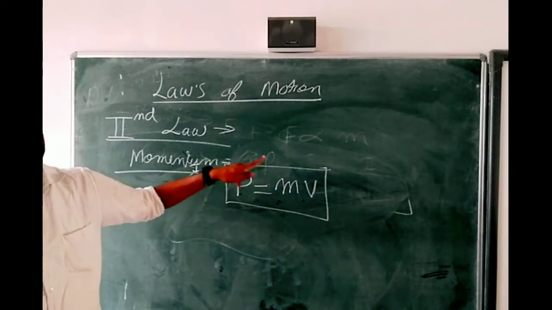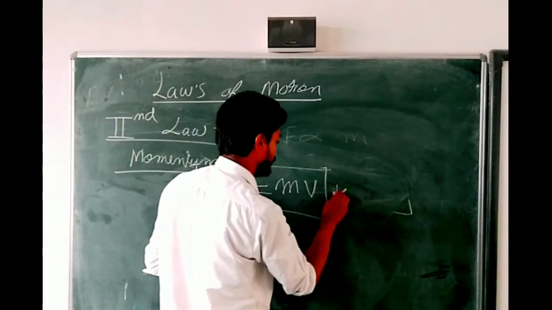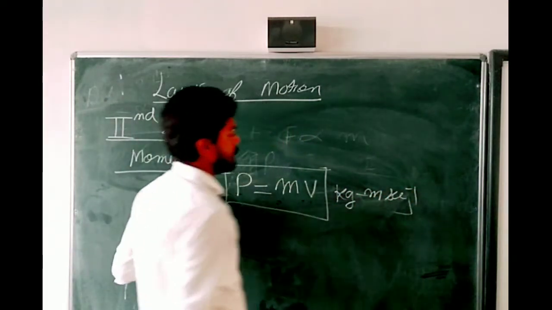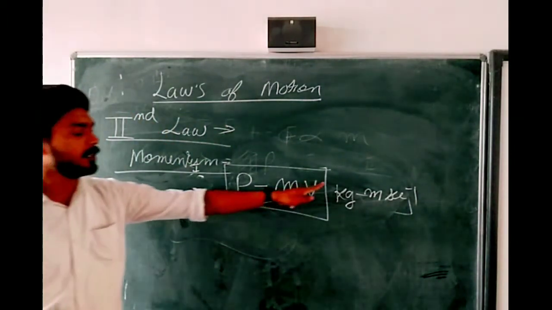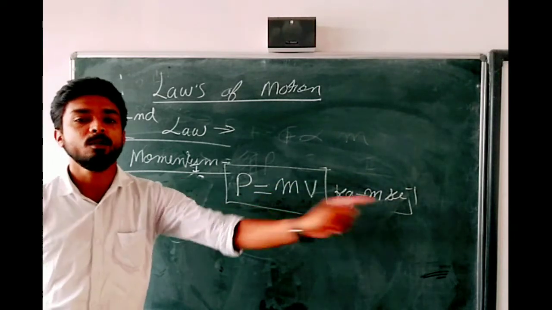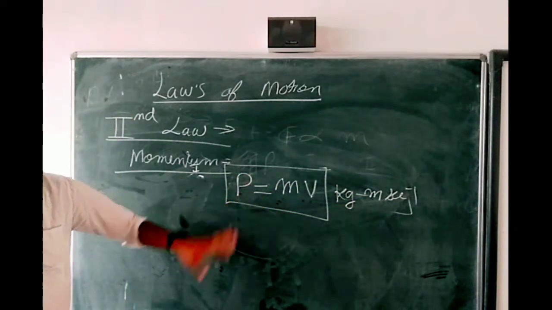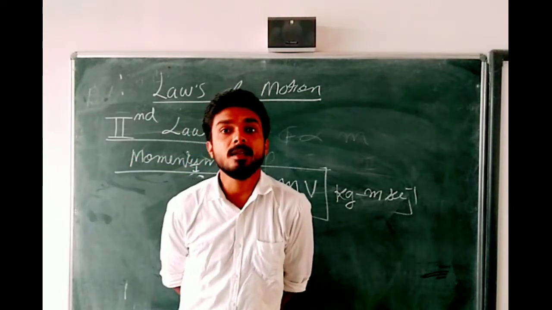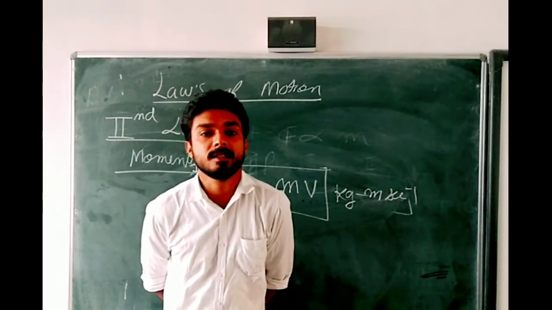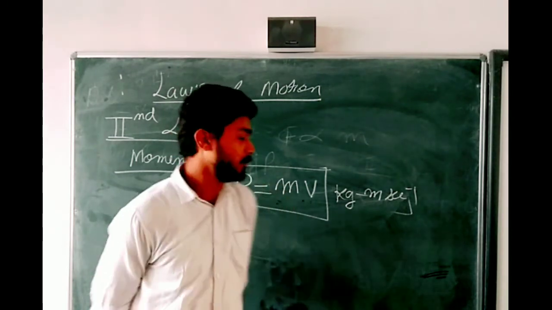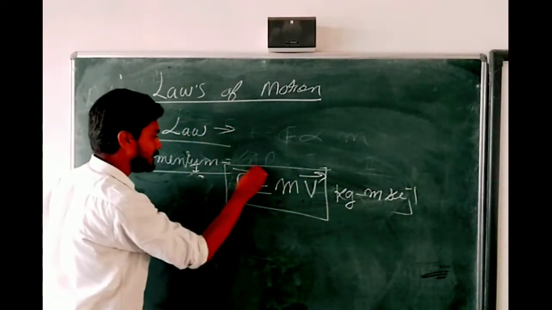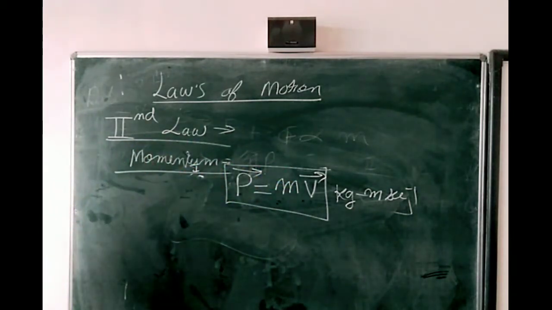Now come to the unit. The unit of mass is kg and the unit of velocity is meter per second. If someone asks you what is the unit of momentum, you will say kg meter per second. One more thing, is momentum a vector or scalar? Tell me. Hurry up. Because velocity is a vector, that's why momentum is also a vector. Very good. You all are very good.